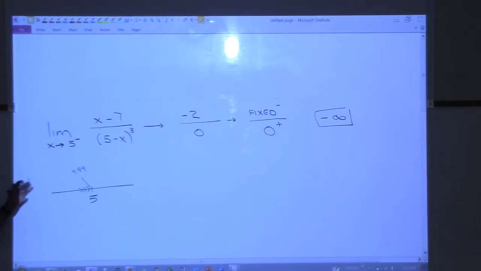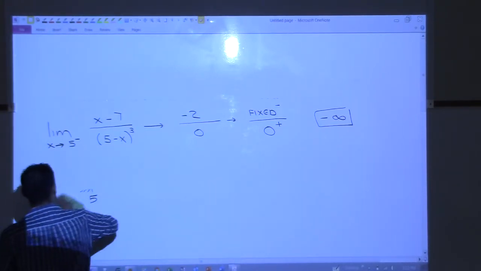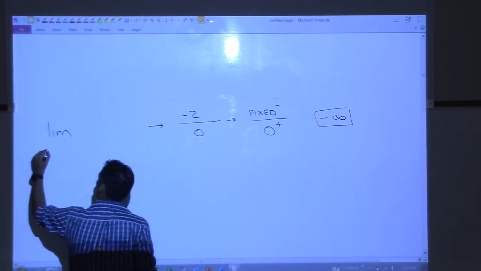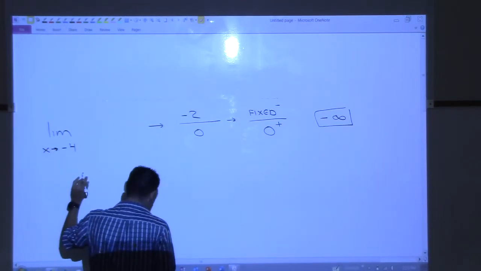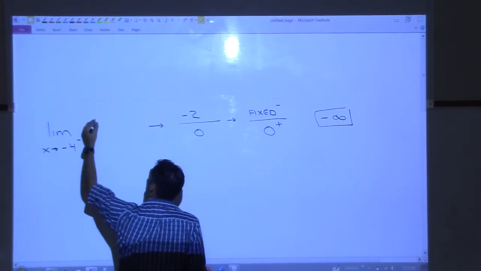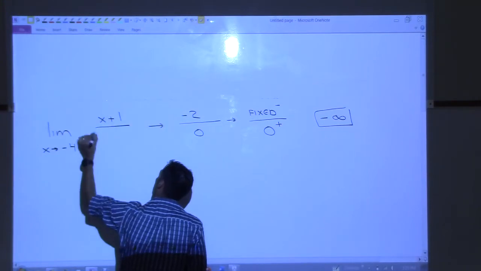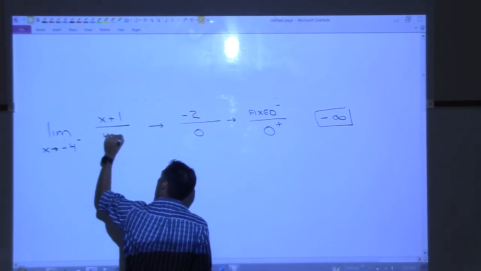All right, I think you could do it from the other side, right? So let me give you something else. Limit, I'll just erase this. How about the limit as x approaches -4 from the left of (x plus 1) over (4 plus x).